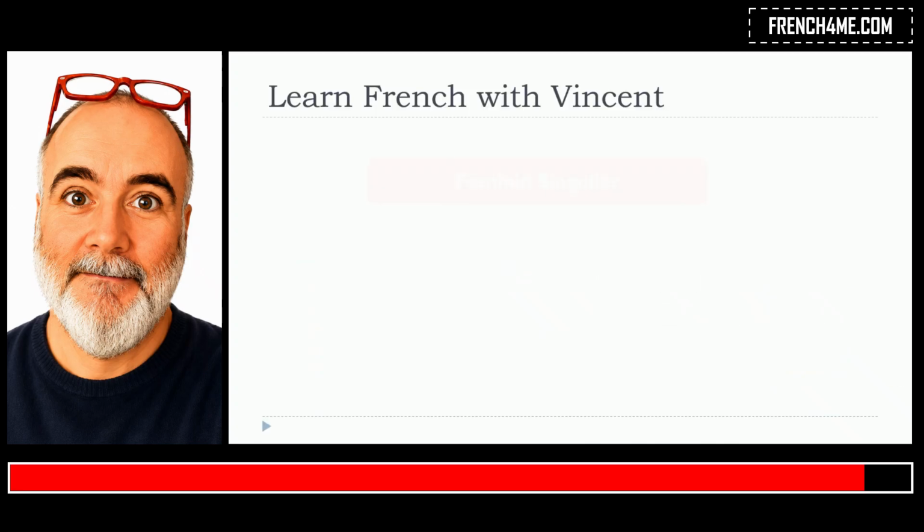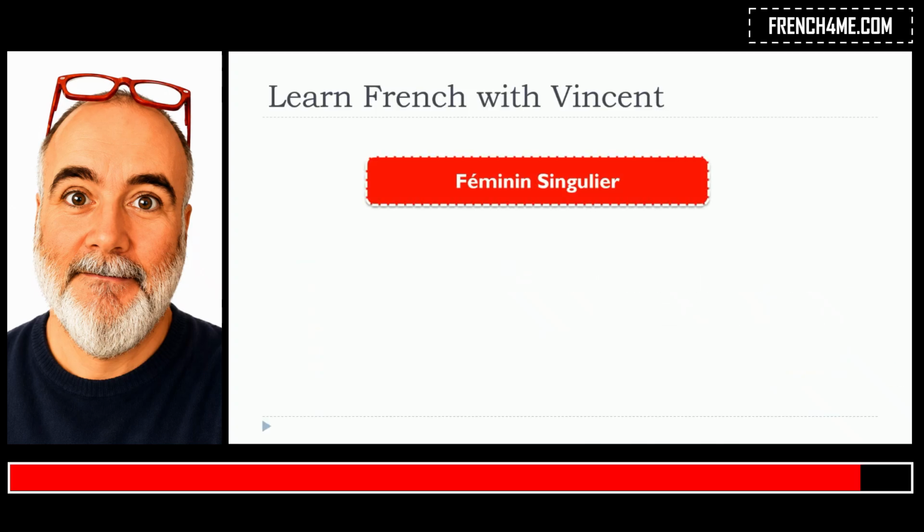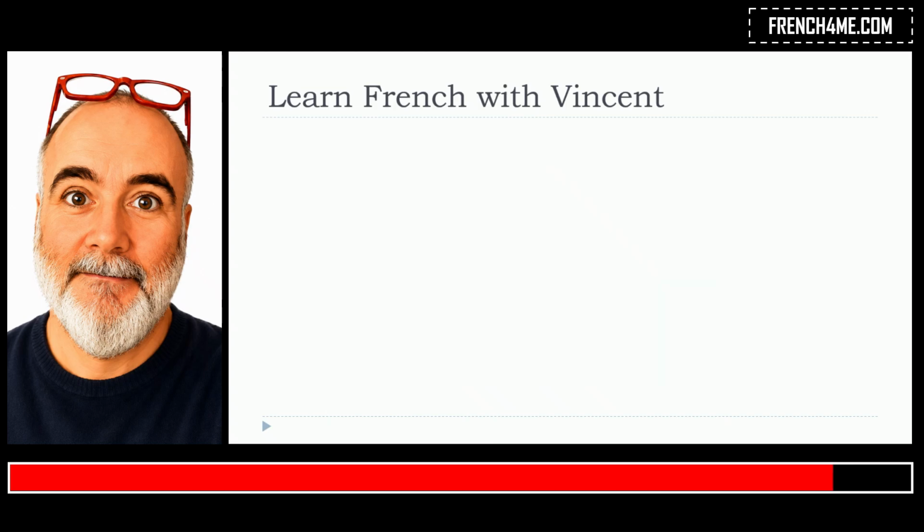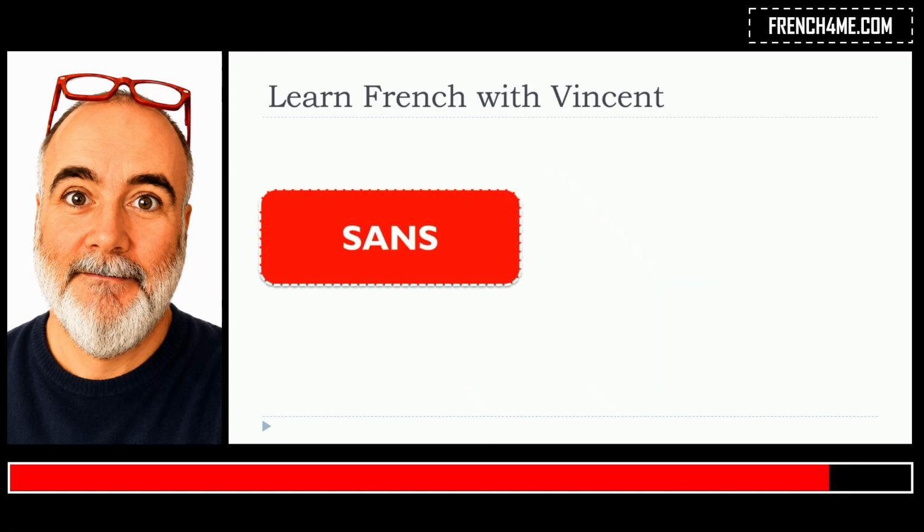Allez, on commence. Because we want to be quite thorough, we will focus on the feminine singular, masculine singular, feminine plural, and masculine plural forms, because of course they will be different. So let's start with the féminin singulier. The important thing in that case will be the preposition sans, of course. So when we combine sans with the first category, a living or animated thing.